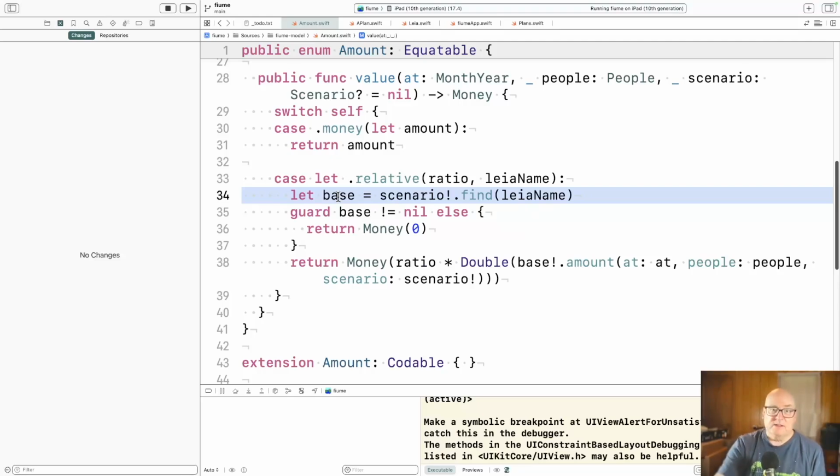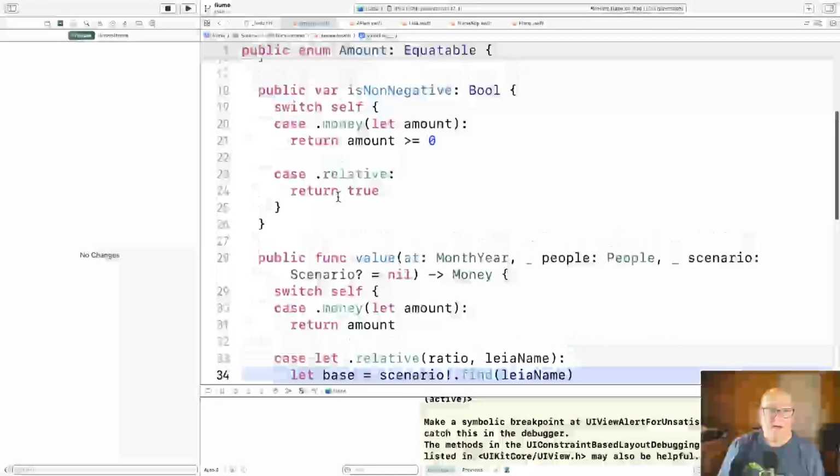And otherwise, it takes the ratio, that's our percent, and works off the base amount. So whatever the base amount is in that scenario, in our case, it was $2,000 a month. Our ratio was 1/2, and so we get $1,000 a month coming back from that.